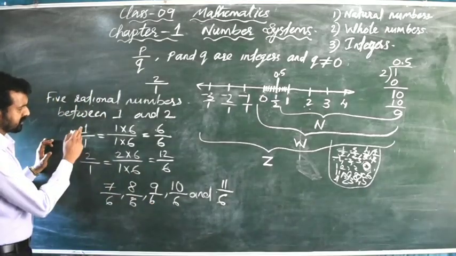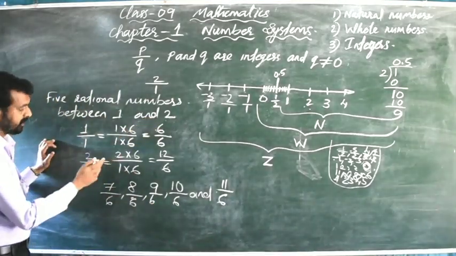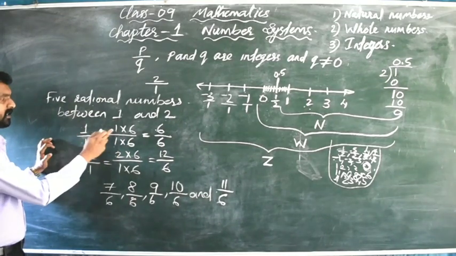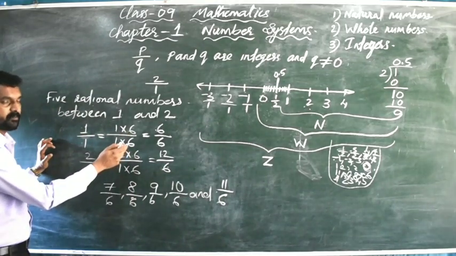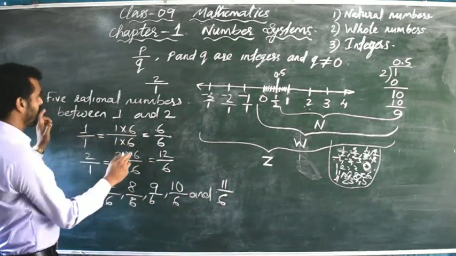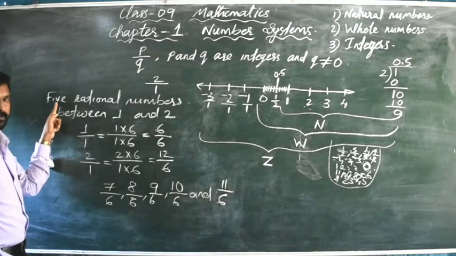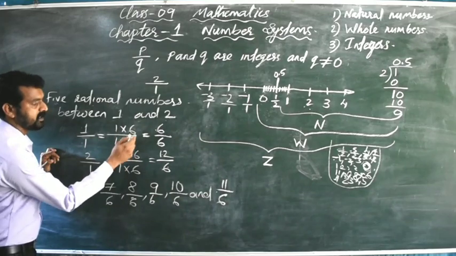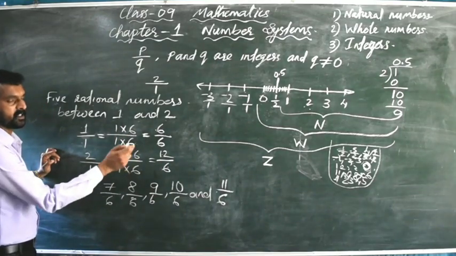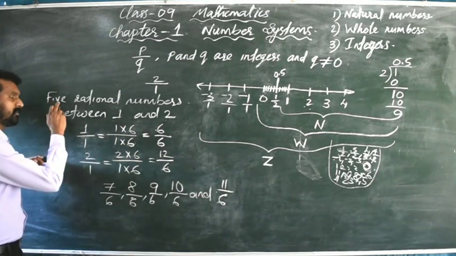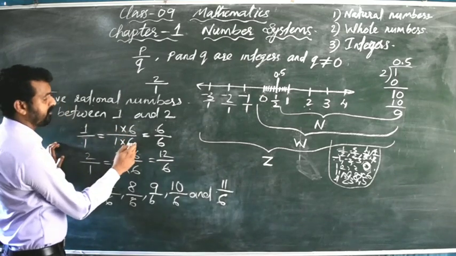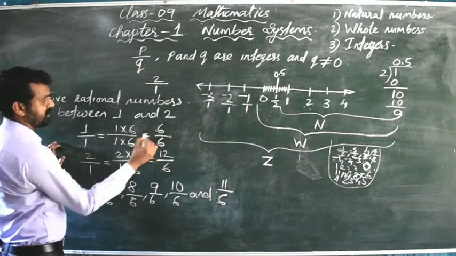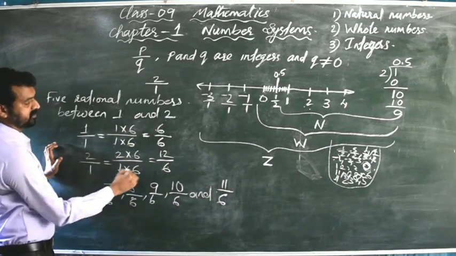So 1 we can write as 1 divided by 1, that is a rational number only. 2 we can write as 2 divided by 1, that is also a rational number only. Then after that I have multiplied both the rational numbers in the numerator and denominator by 6, because we want to find out 5 rational numbers. If we want to find out 6 rational numbers, then you have to multiply by 6 plus 1, 7, in the numerator and denominator. Here 5 rational numbers we have to find out, that is why we have multiplied 6 in the numerator and denominator. 6 ones are 6, 6 ones are 6, 6 twos are 12, 6 ones are 6.